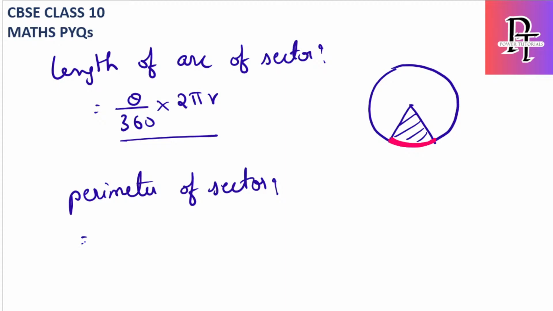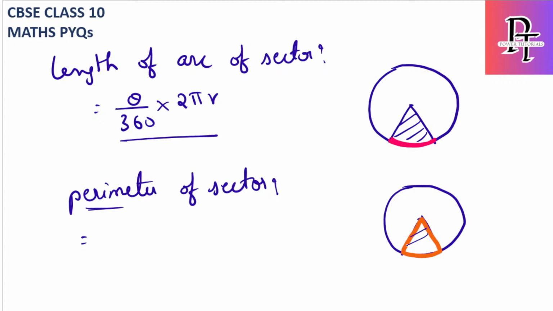What is perimeter of sector? Perimeter of any diagram, be it triangle, square, rectangle, whatever, is always the length of the total boundary. I'll draw the sector again. What is the total boundary of a sector? Let's make it orange. If you consider the perimeter of sector, this is one boundary, we also have the other boundaries, this is another and this is another. So this is the entire boundary of the sector.